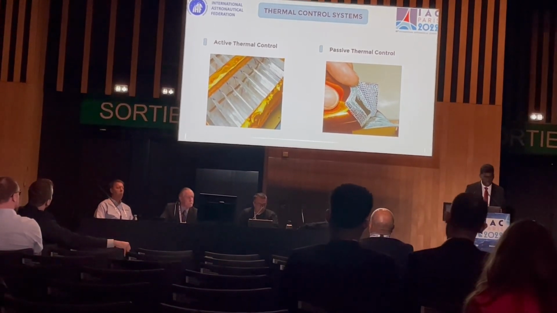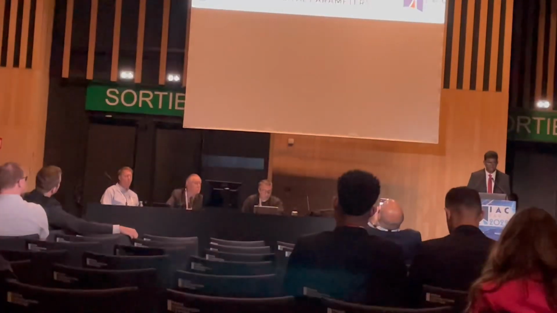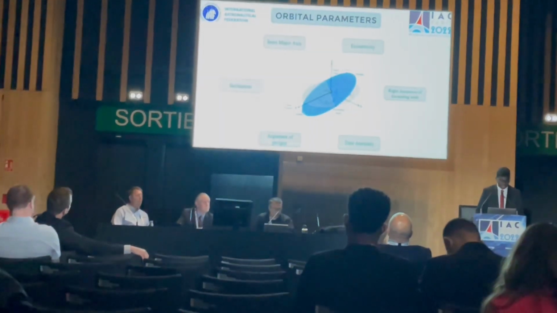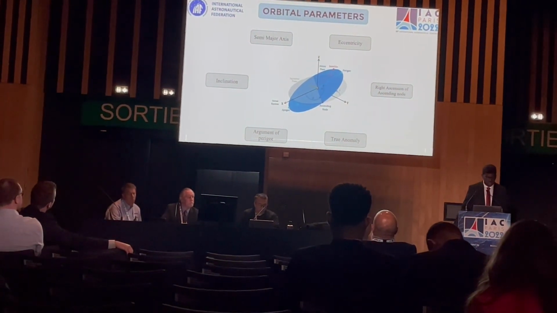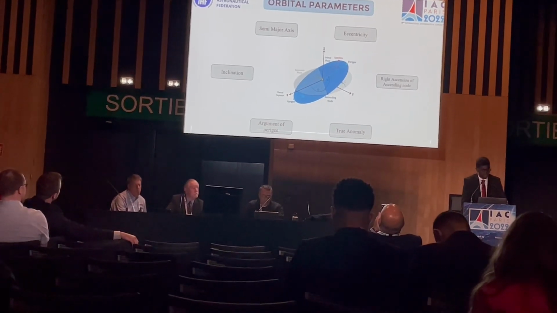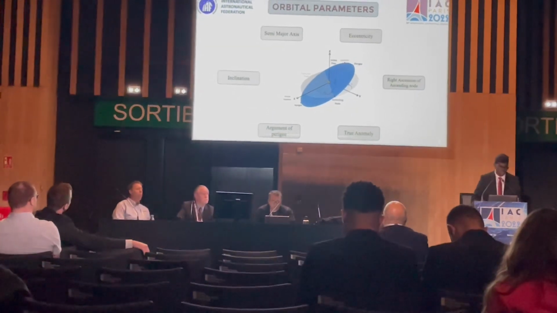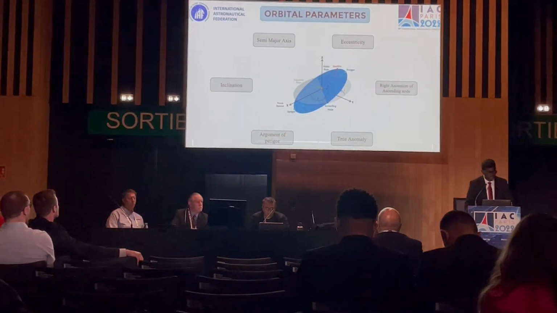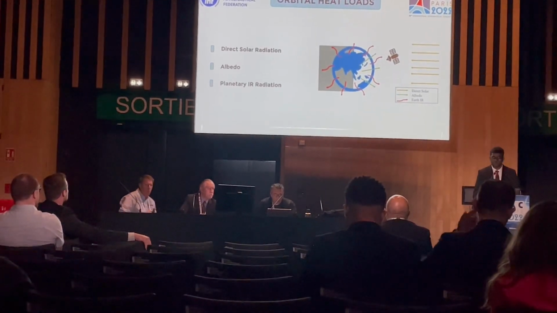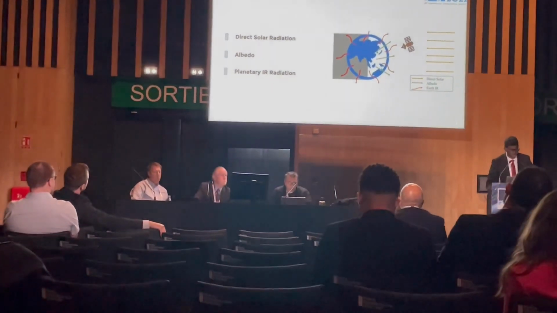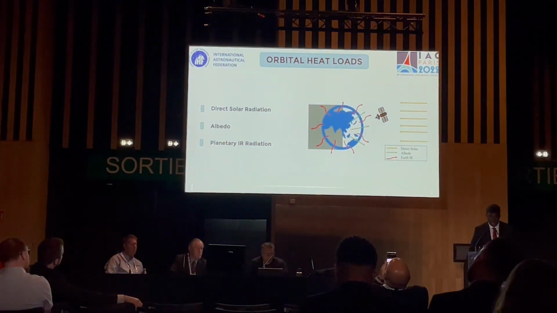Since we all know there are two major approaches for thermal control mechanism, that's active and passive. And these are the 6 orbital parameters which determine the orbit. The semi-major axis defines the size of the orbit, eccentricity decides the shape, inclination signifies the orientation, and the argument of perigee signifies the trajectory of the orbit, and the two anomalies signify the angular position. And the orbit which we have considered is LEO.